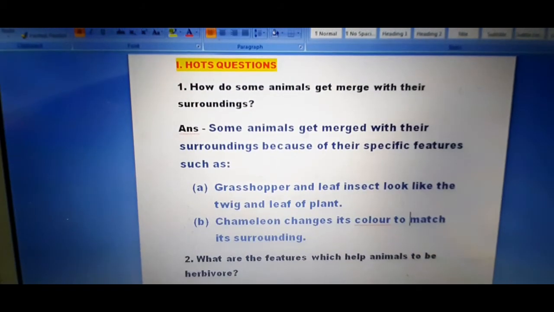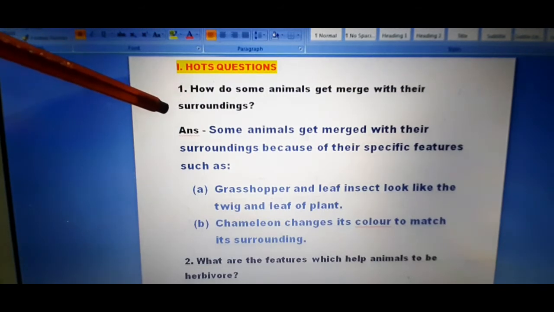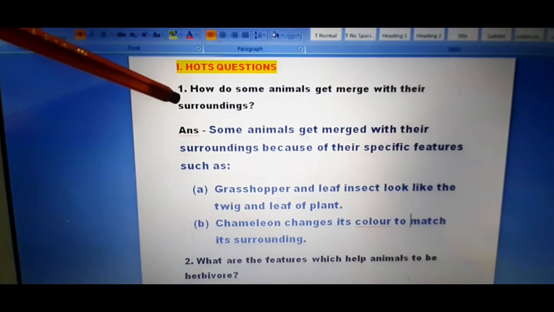Students, now come on to the next question, that is the HOT question. There are only two questions in the HOT question answer, and this you will do in your notebook. So this is a question. How do some animals get merged with their surroundings? Okay, you have to tell some animals that get merged with their surroundings.